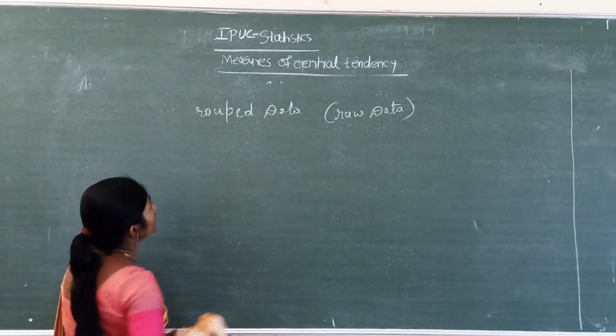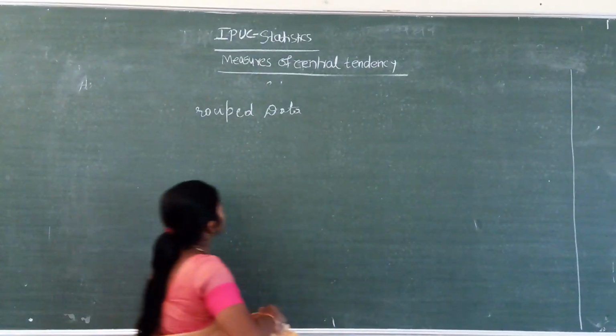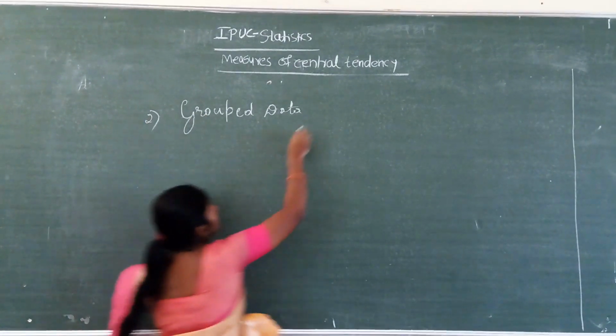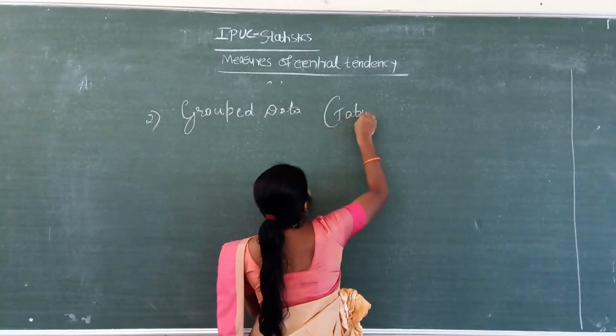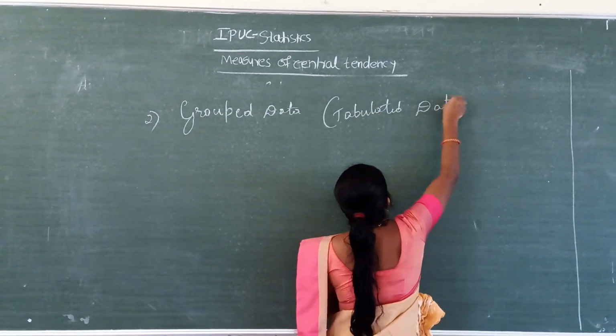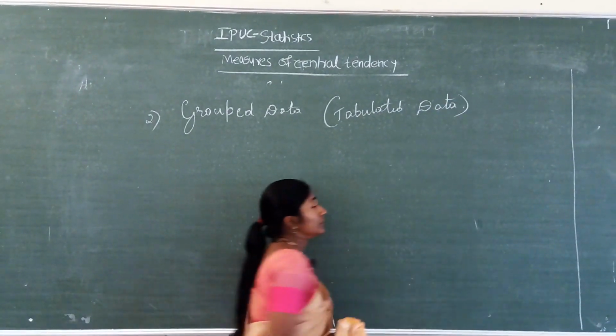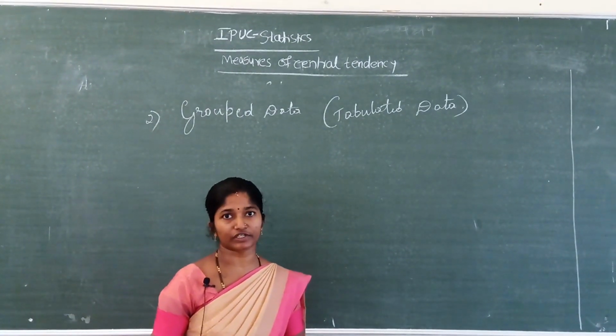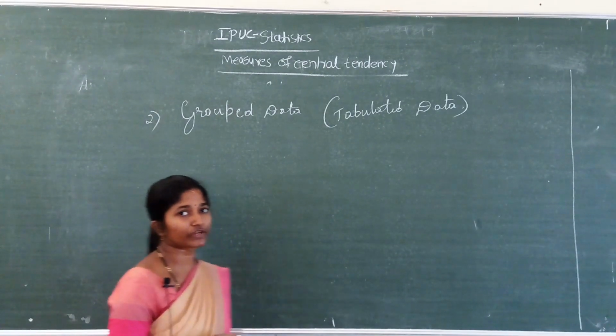Next, grouped data, that is the tabulated data. You have studied discrete and continuous frequency distributions.